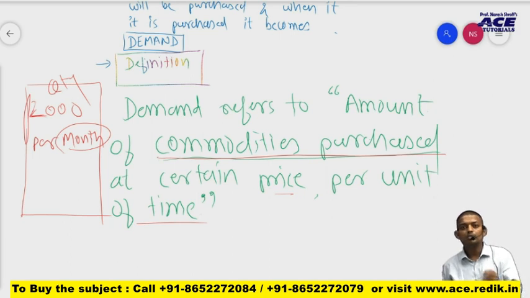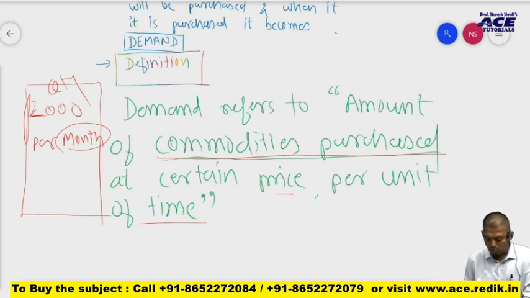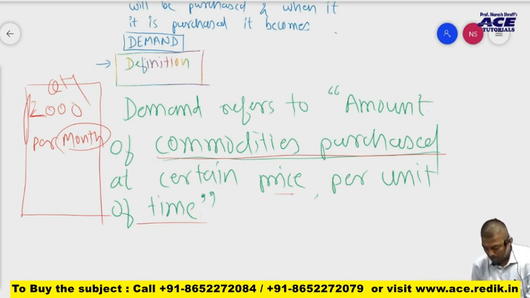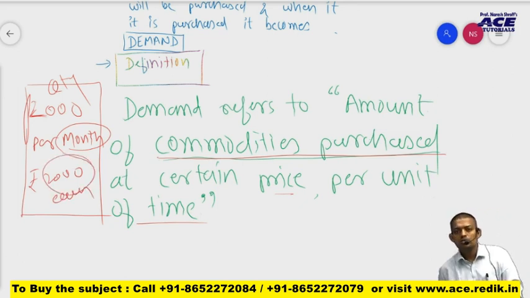We must know something more, and that is price. So again I call him, uncle, 2000 units per month people are buying. Can you tell me what is the price of the shirt you are offering to them? Are you selling the shirt at 5000 rupees per unit or 500 rupees per unit? He said 2000 units per month is purchased by people when we keep the price at rupees 2000 each. Now he mentioned price also.